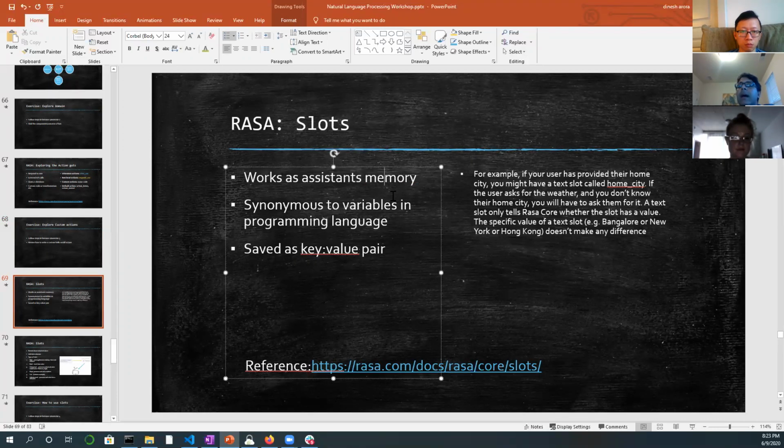This is exactly similar to variables, or if you have ever used JavaScript, the words let a equal to 2, let pi equal to 3.14. If you want to hold those sorts of values, use variables, right? So they're saved as a key-value pair.